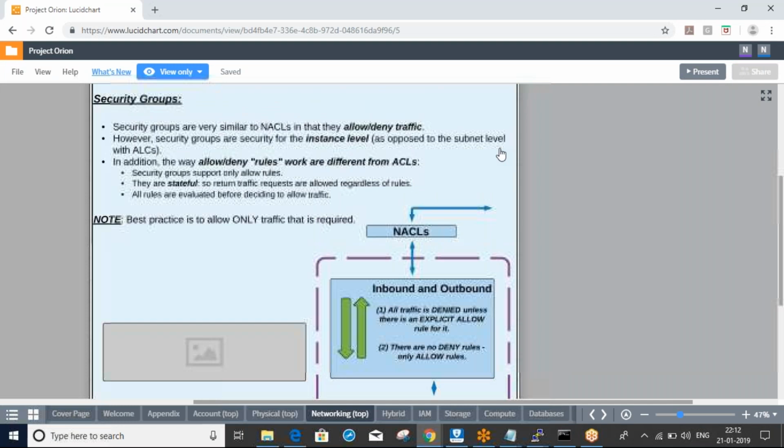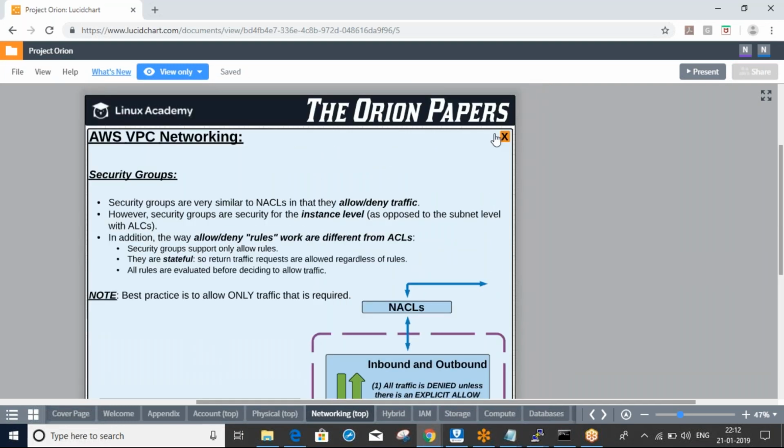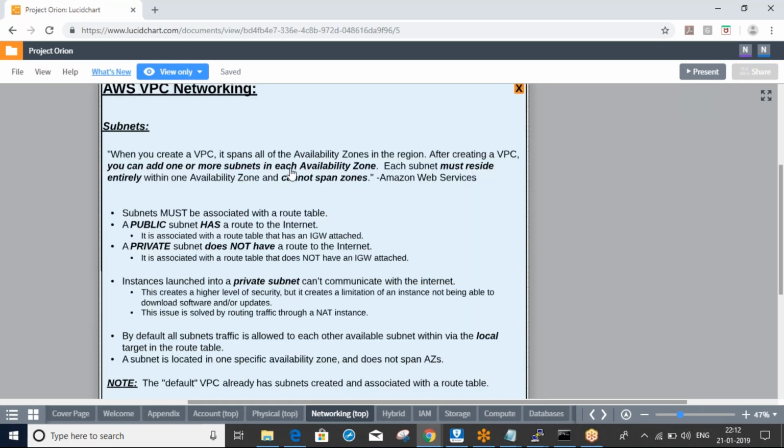Subnet. So when you create a VPC, it spans all of the available zones in the region. After creating a VPC, you can add one or more subnets in each available zone. Each subnet must reside entirely within one availability zone and cannot span zones. Already we discussed this. So we have public and private.